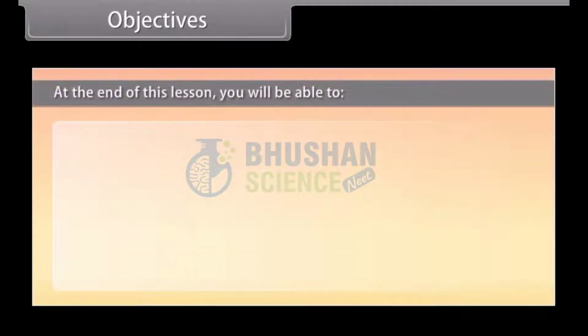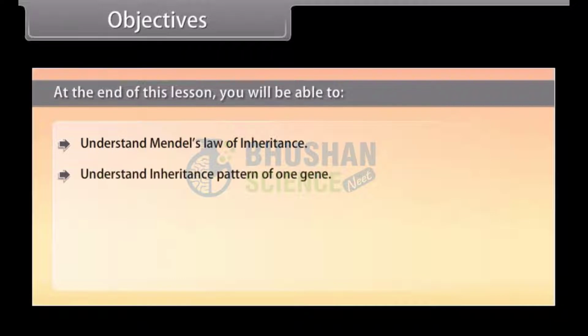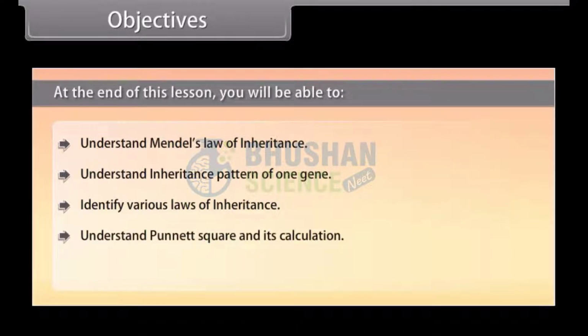Objectives. At the end of this lesson, you'll be able to understand Mendel's law of inheritance, understand inheritance pattern of one gene, identify various laws of inheritance, understand Punnett Square and its calculation, identify a test cross.